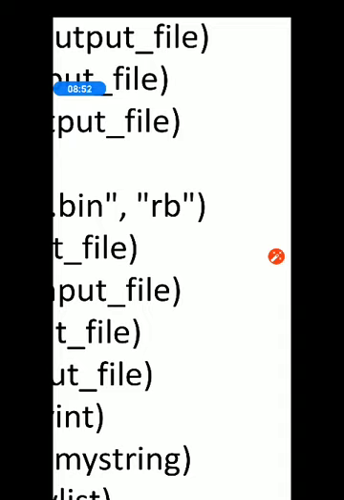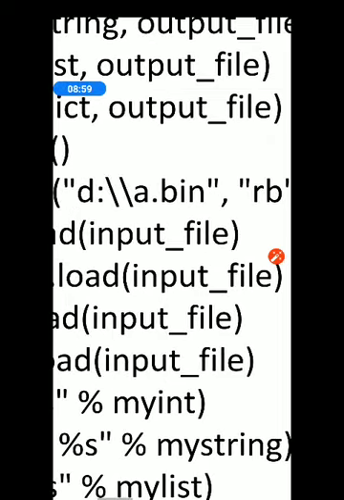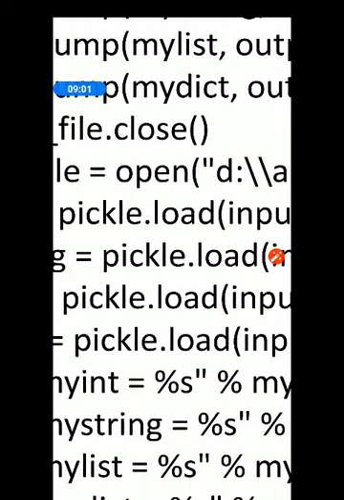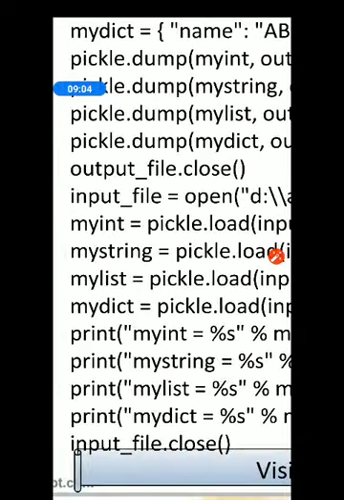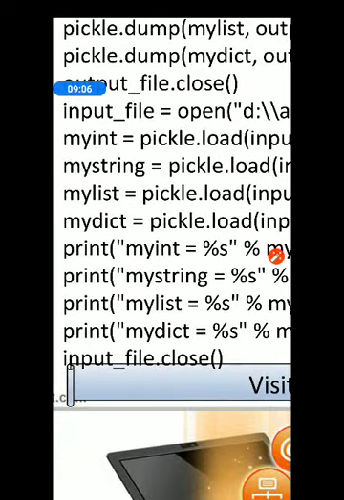rb this time. So I want to read from the binary file. That's why r for read. So read the binary file. Of course, you have to give the file name. And after that, we will take the same variable names if you want to do so. Otherwise you may use some different variable names also. So these are the variable names in which we are reading one by one the records that are written already in the file, and we are loading them into the variable names.